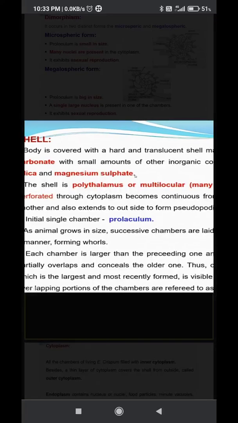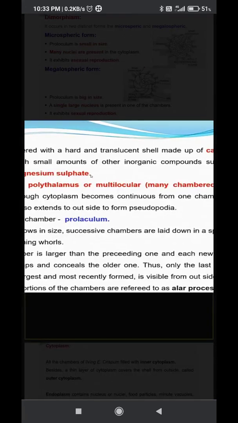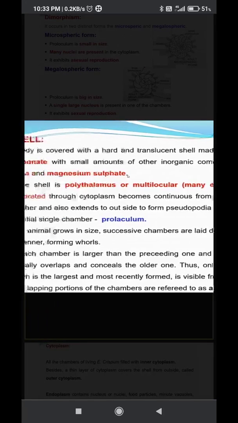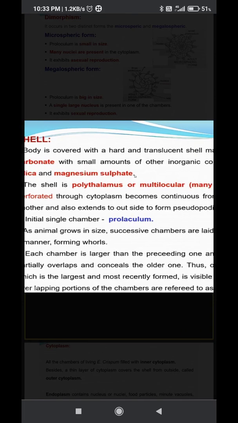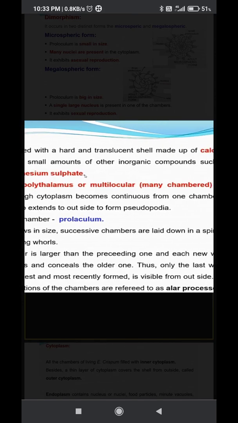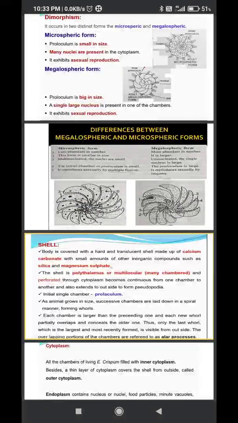So as the animal grows in size, successive chambers are laid down in a spiral manner or forming an oval. Each chamber is larger than the preceding one, and one chamber overlaps another.